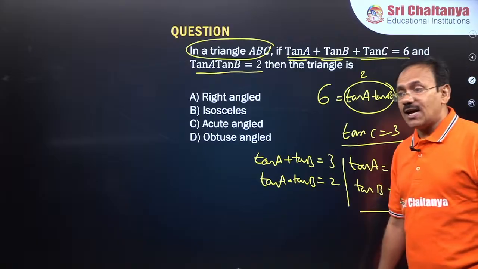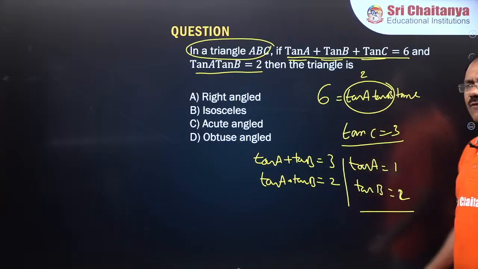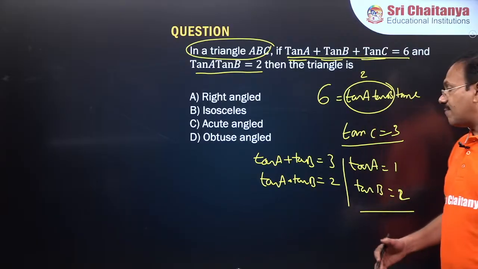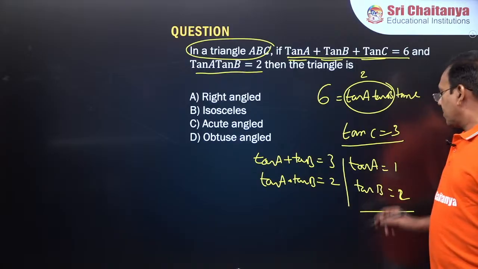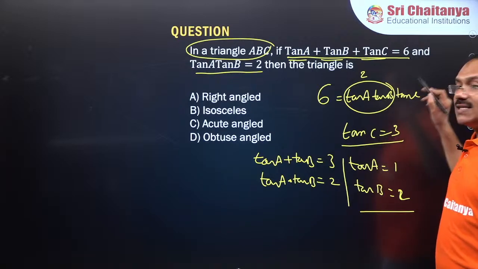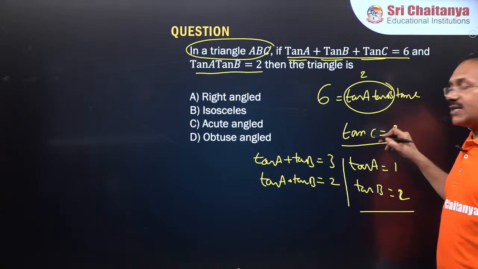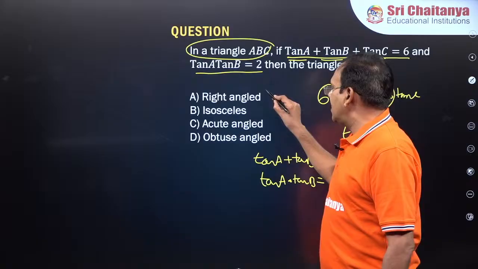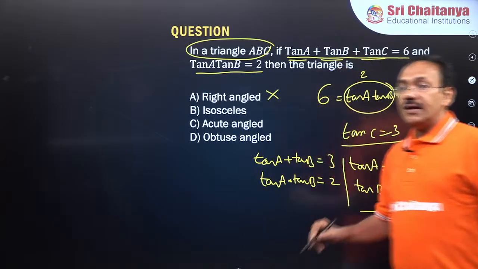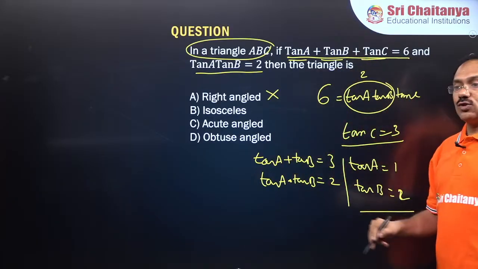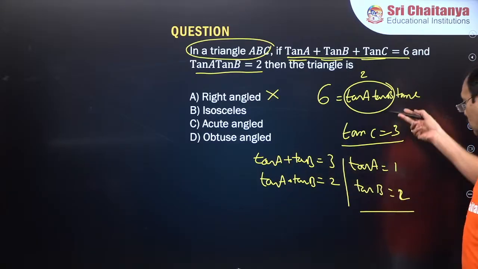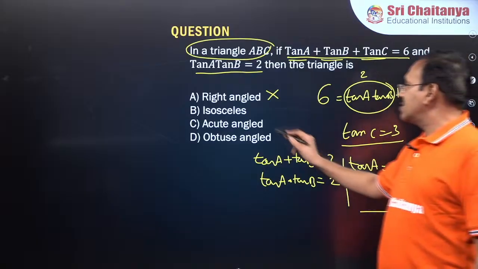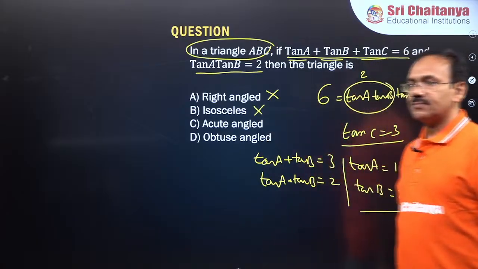If the tangents are 1, 2, 3, guys, so definitely A, B and C must be different angles. Correct. If one of the angles is 90, tan of that is not defined, so right angle is ruled out. If isosceles, two sides equal means two angles must be equal, so two of these must be equal, but it is not isosceles.